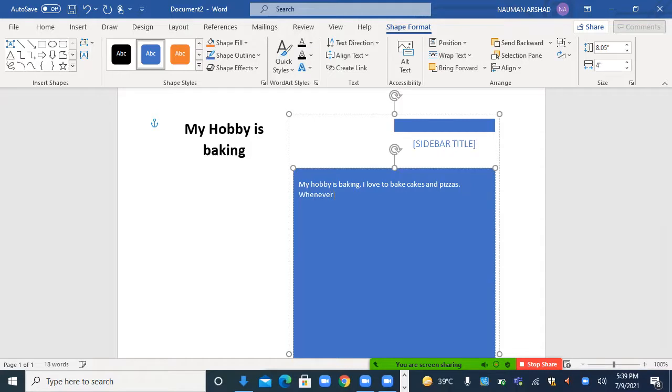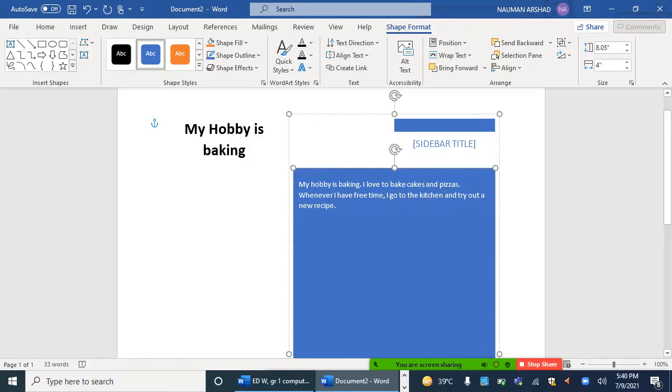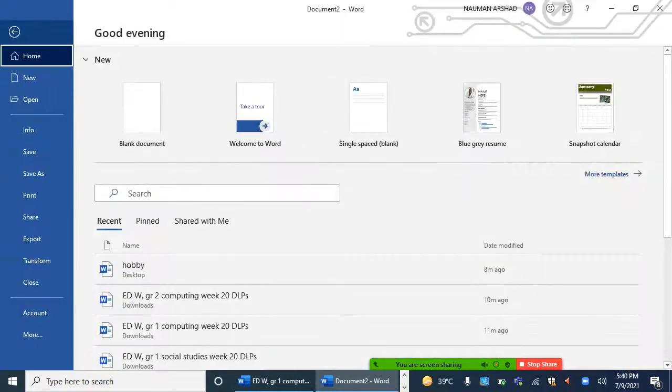Whenever I have free time, I go to the kitchen and try out a new recipe. Okay, so similarly, you can write anything you want about your hobby over here. Got it? Okay, now the next thing is you will click on File, then you will click on Save As.